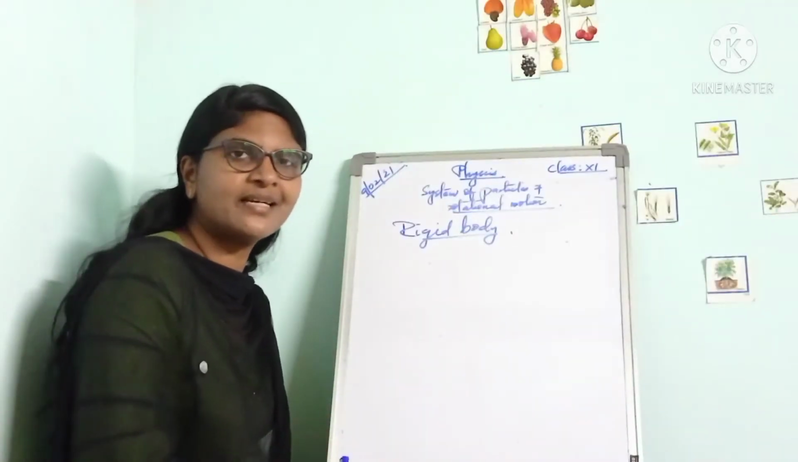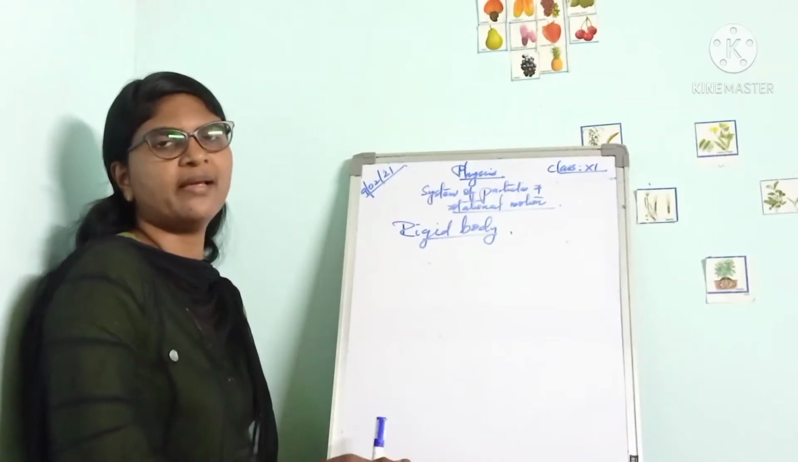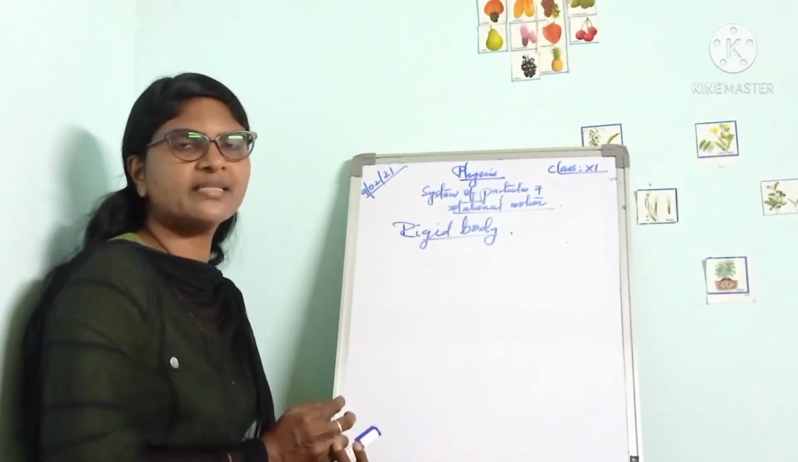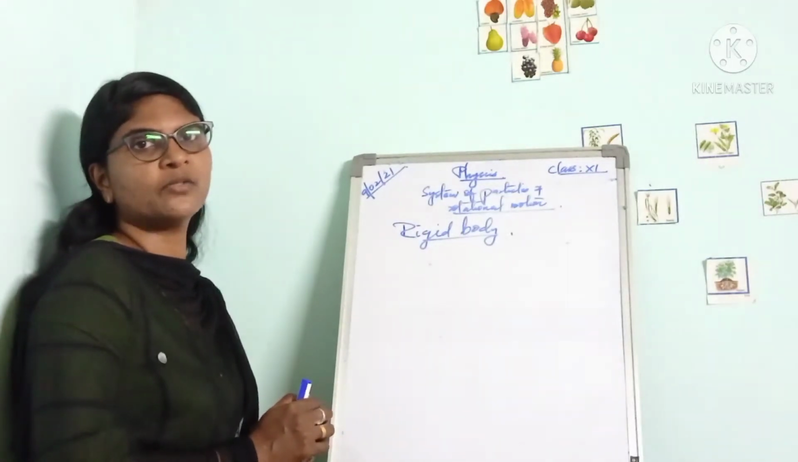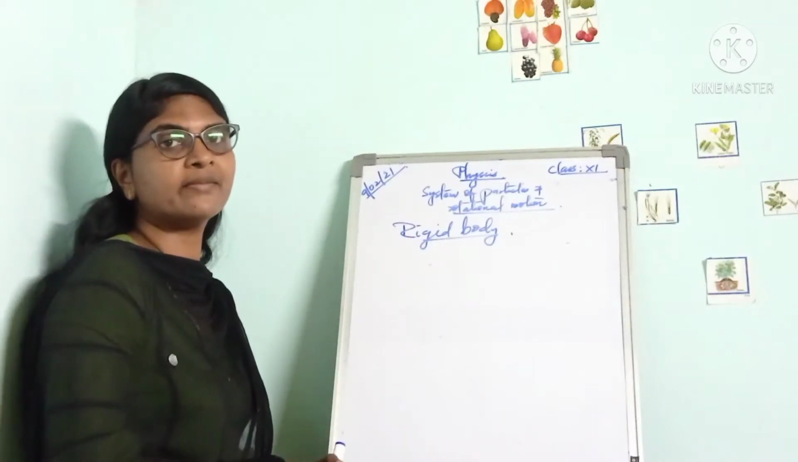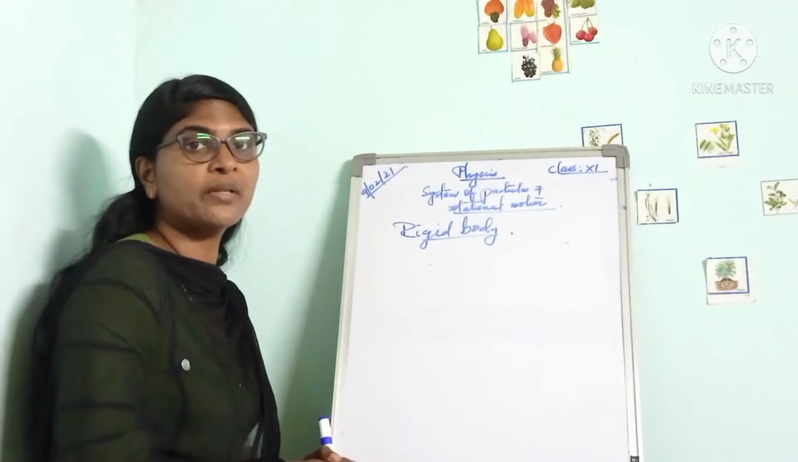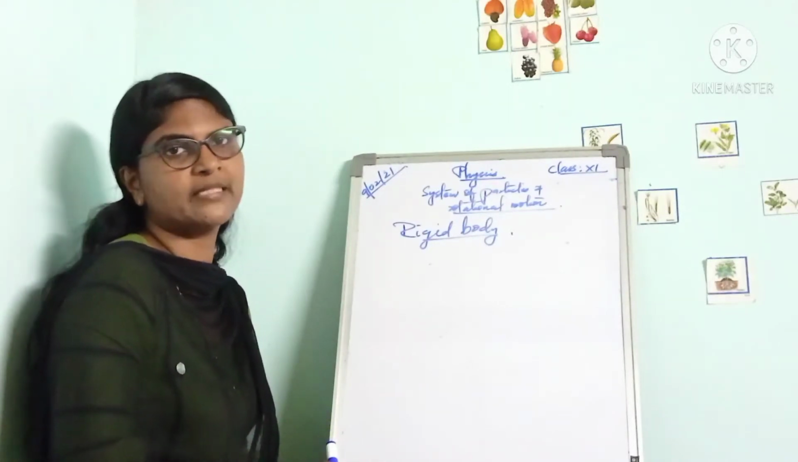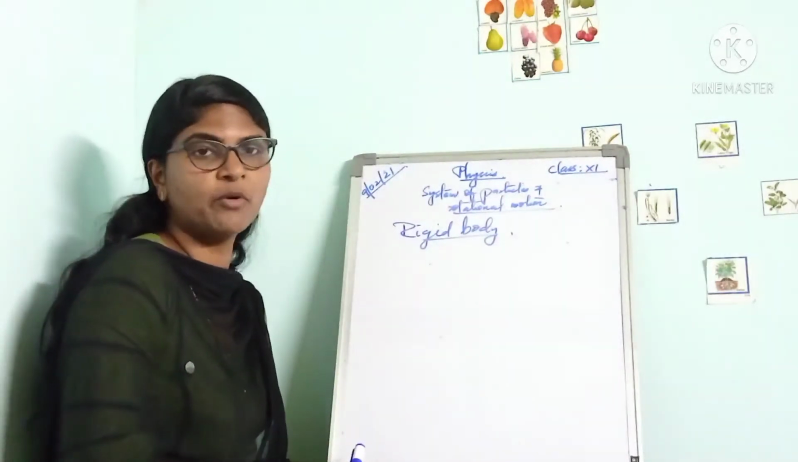Good afternoon, dear children. We can continue the lesson on system of particles and rotational motion. Last class we discussed the center of mass and the equation of center of mass, and we also derived the equation of motion of the center of mass, and learned about the law of conservation of linear momentum. Today's class we will discuss the rigid body.